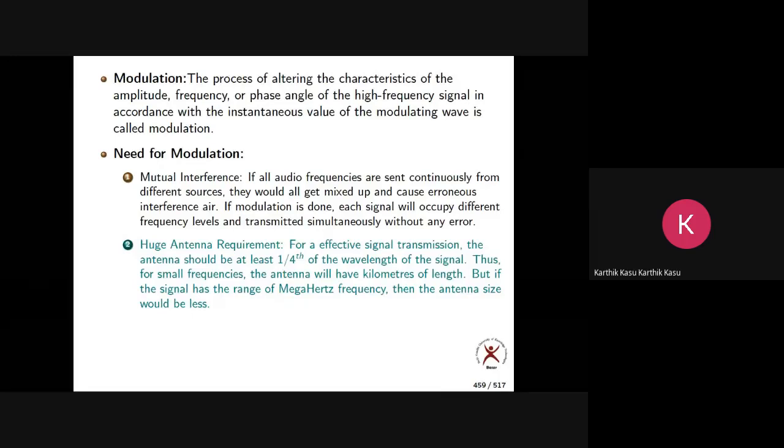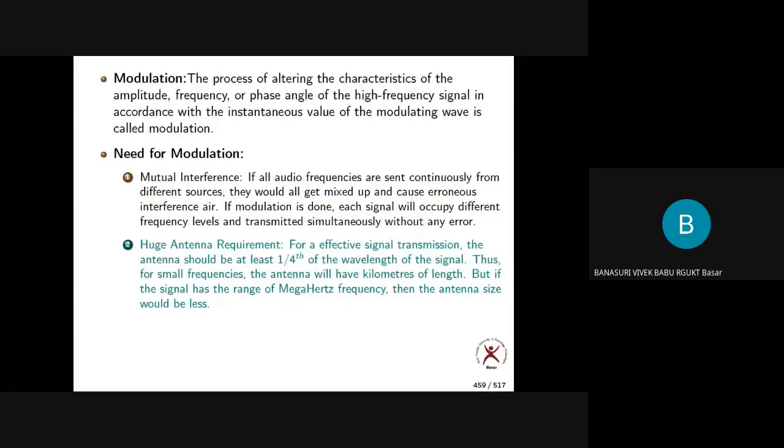But C equal to F lambda, so lambda equal to C by F. Now what is H equal to? H equals C by 4F.